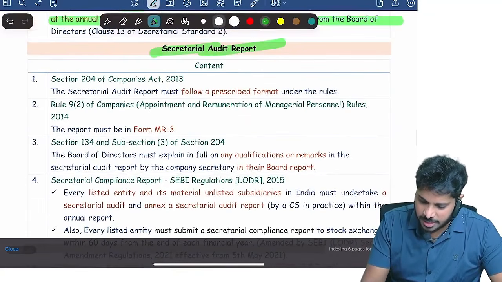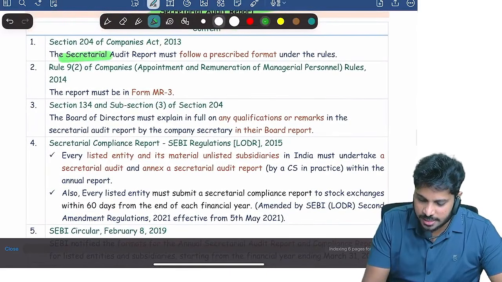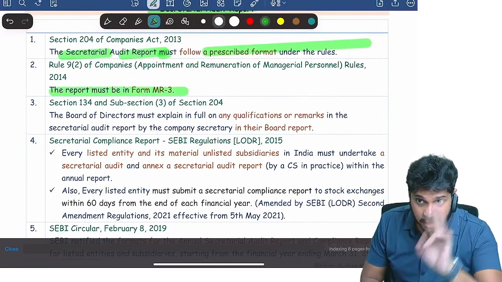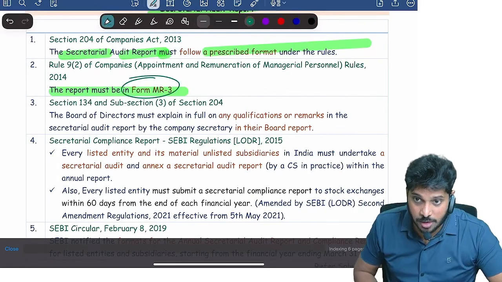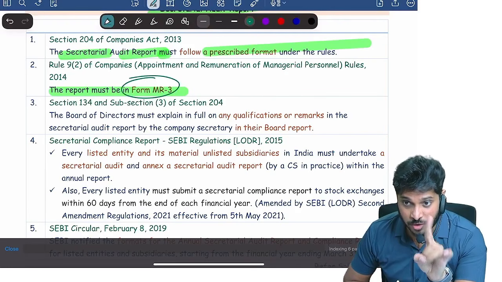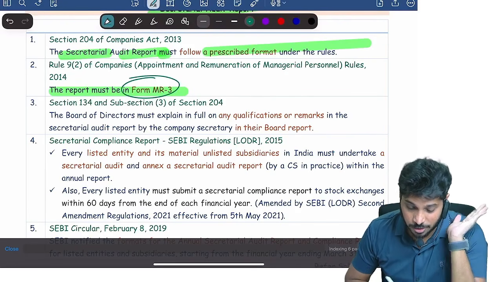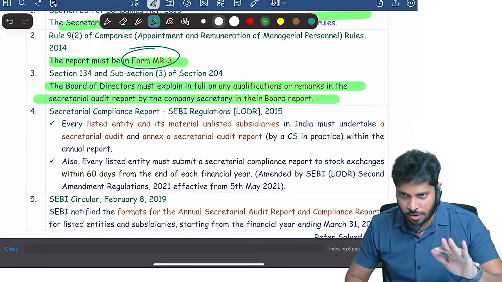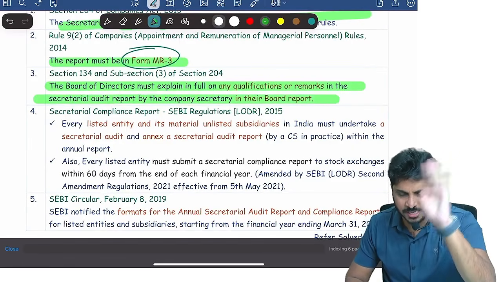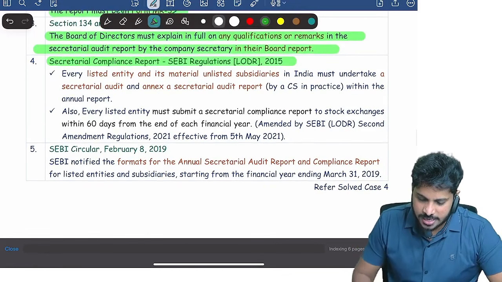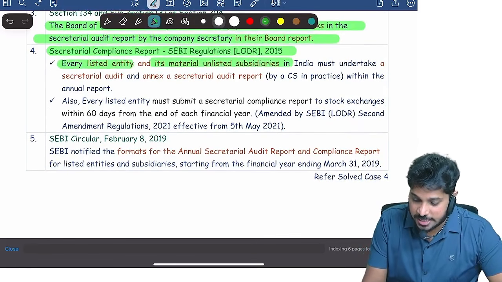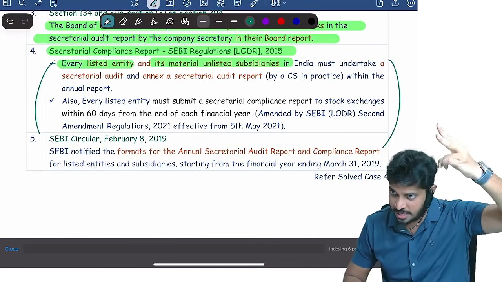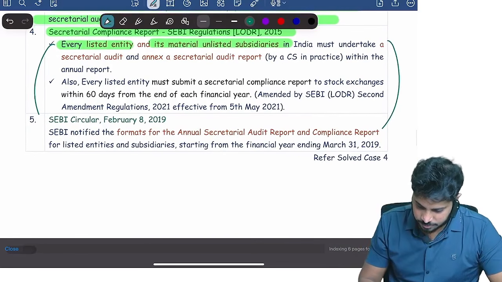Like in the exam, they might ask what is the secretarial audit report? The secretarial audit report shall follow prescribed rules, and the report must be in MR3 format. Secretarial audit report is in which format? MR3. Cost audit report is in which format? CRA3. Remember, both cases 3 only. Now the board of directors must explain in full all qualifications and remarks which the secretarial auditor made, and in the secretarial compliance report. This point is actually repeated, but it has to be repeated. There it is covered, here it is covered. Clear?